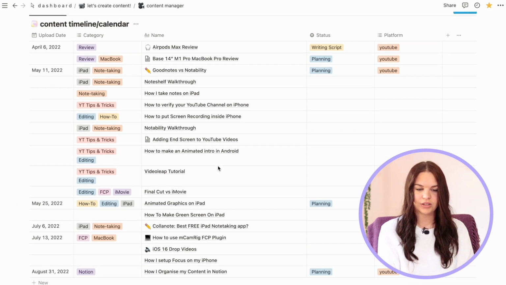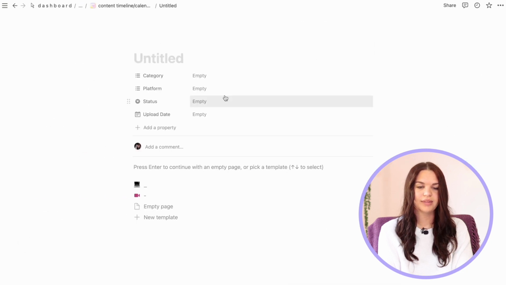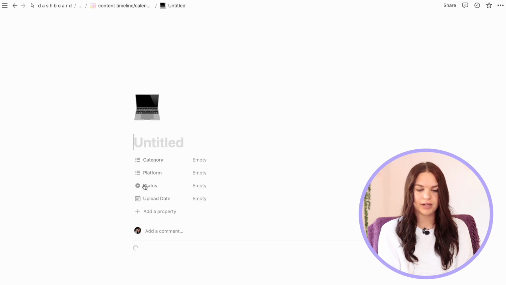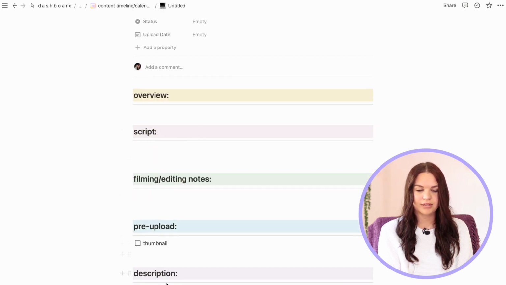And I can easily just go ahead and add a new video to this by clicking on new, and then I can go ahead and click on open here, and this is what my template's gonna look like. So I click on this template button here, it starts loading, and I have a banner, I have this icon, I can title it, and I have this as my template.